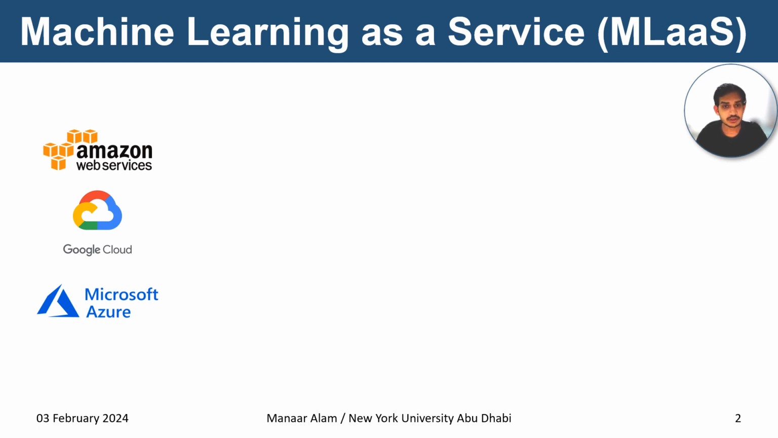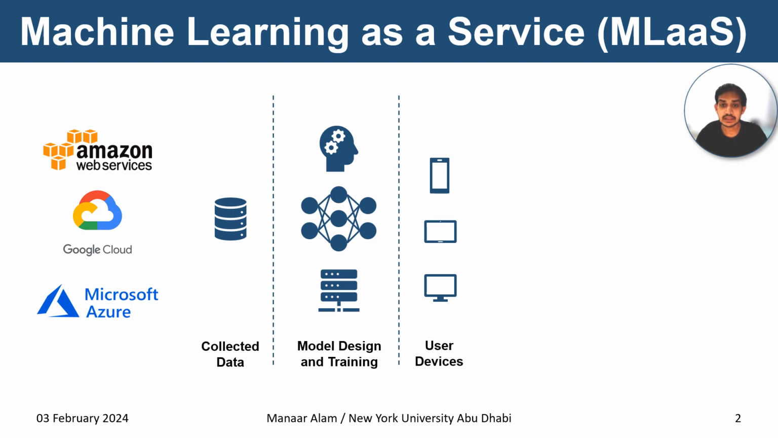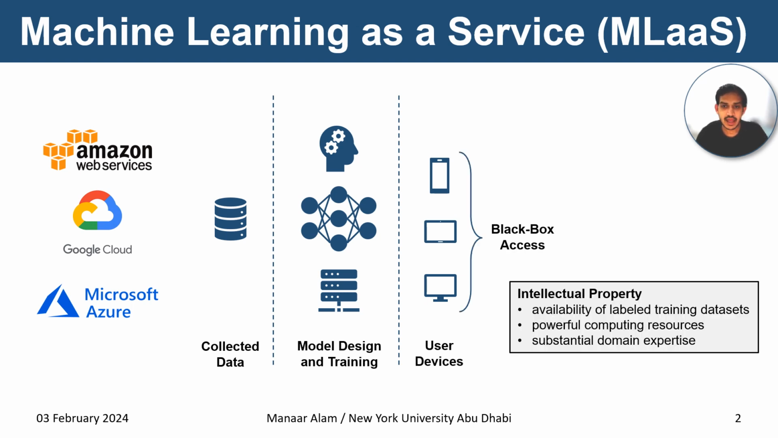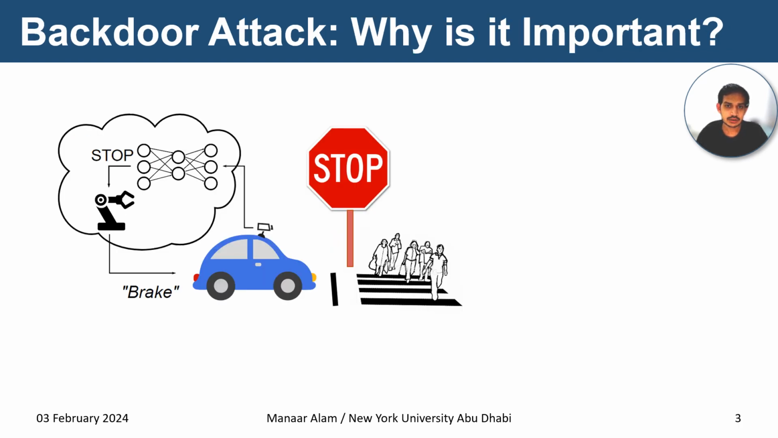The service providers first collect the data, label them, and then use powerful computing resources and domain expertise to train machine learning models. The trained models are then deployed to user devices. Users typically have black box access to the trained model to safeguard intellectual property rights. The focus of our paper is on the critical issue of backdoor attacks within this context.